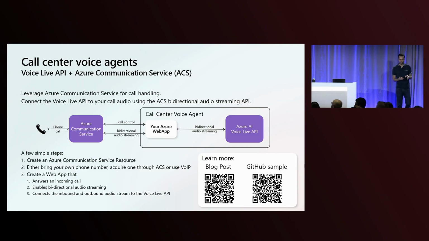It's super simple to get this started. You can bring your own phone number, ask ACS to configure one for you, or even do this through voice over IP. And we've got sample code on GitHub for this as well, so you can get started and add the telephony channel to your voice agents.